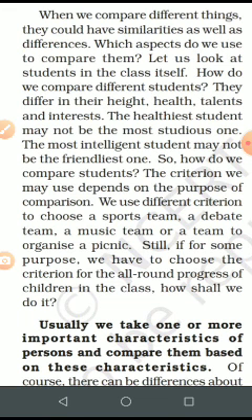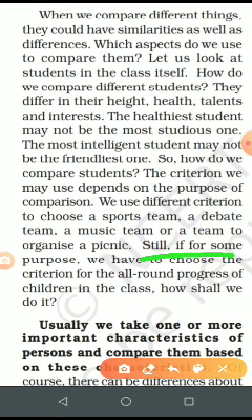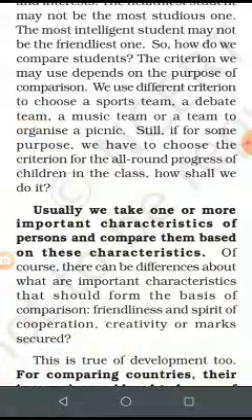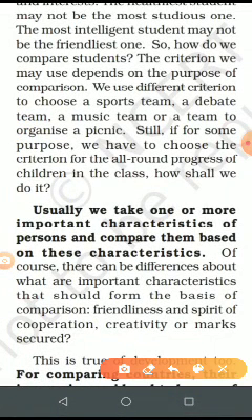Now it is mentioned here, for some purpose we have to choose the criteria for all-round progress of children. Okay, now we take one or more important ones. Just see all these highlighted points that are given in your book. Please go through these highlighted points very properly. When you go through certain topics, you might not be very sure about the whole topic, but you have to be very sure about certain points. That's why these points are given in highlighted form.